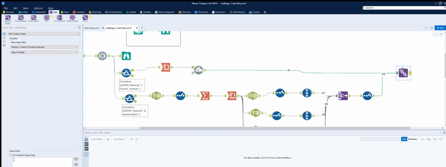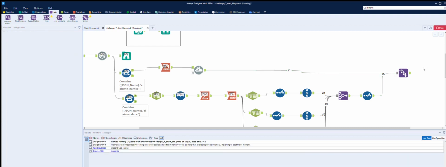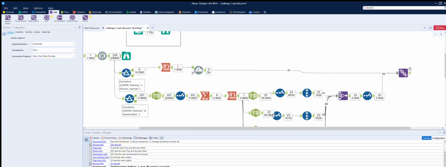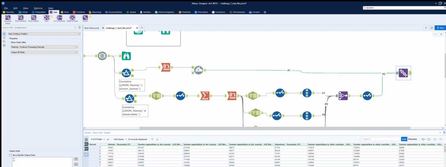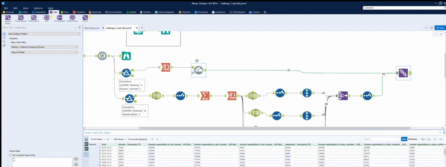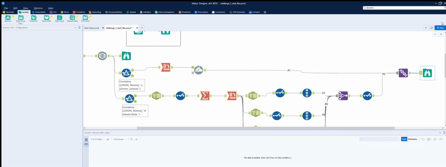So if we bring that in, now we don't want to do it by name, we just want to do it by position, and that should give us the whole thing in the right place. So we have now date and everything in the right place. So let's just bring in a browse so that we can check that out properly.